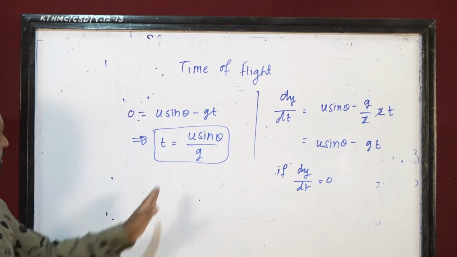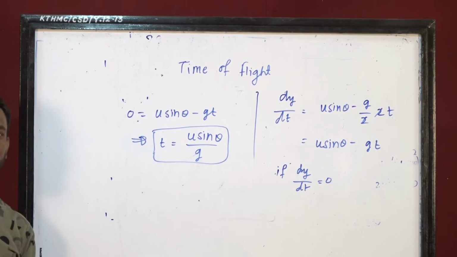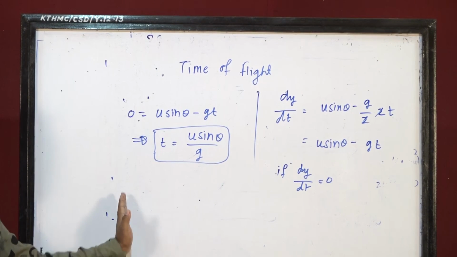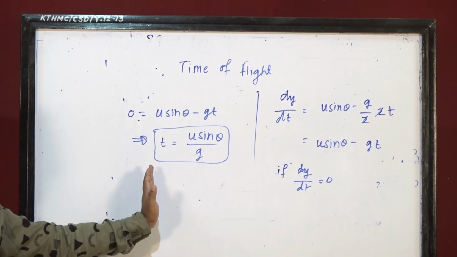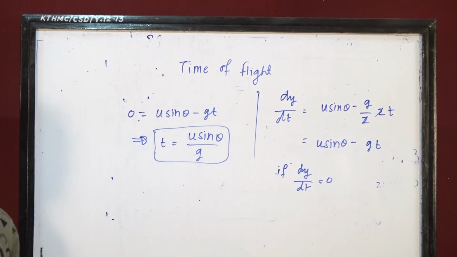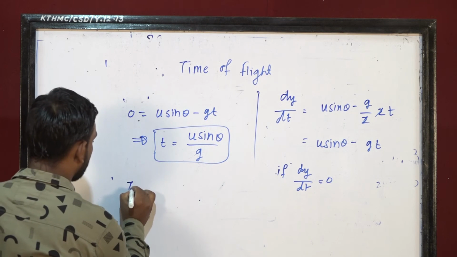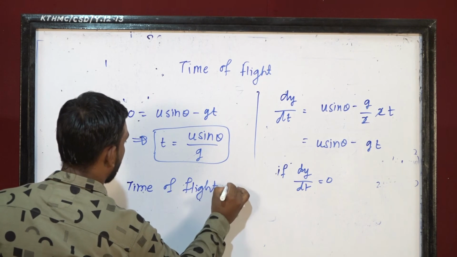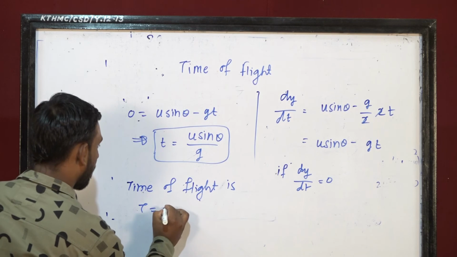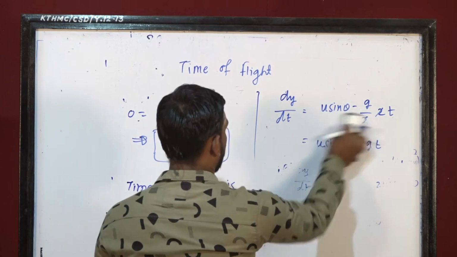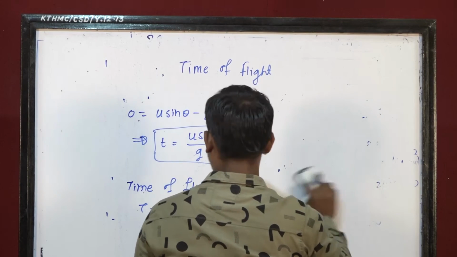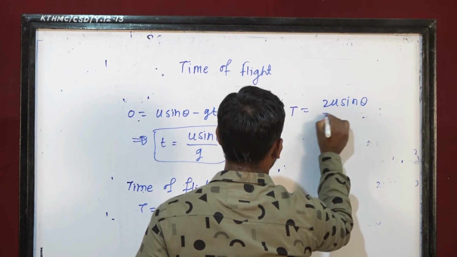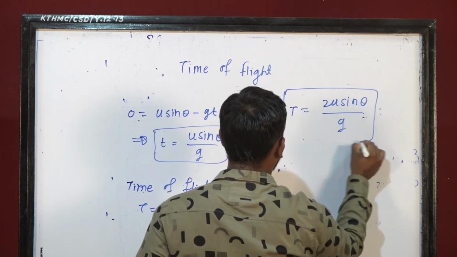And what is the total time? If I ask the question, this is the time required to reach the maximum height, so what should be the time required to complete the trajectory? It should be 2 times this. So this is the time required for the half motion, and the symmetrical other half requires the same time. So the time of flight is 2 times this, that is t is equal to 2u sine theta upon g. So this is the time of flight.